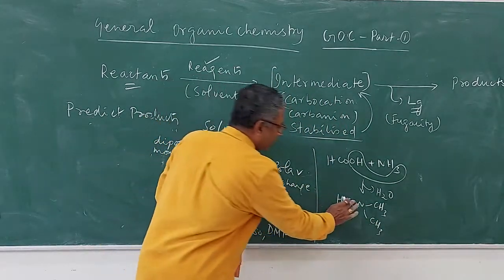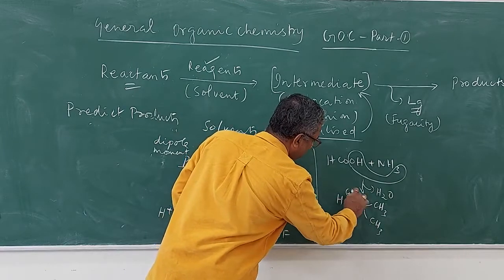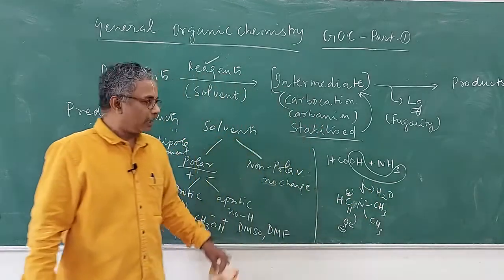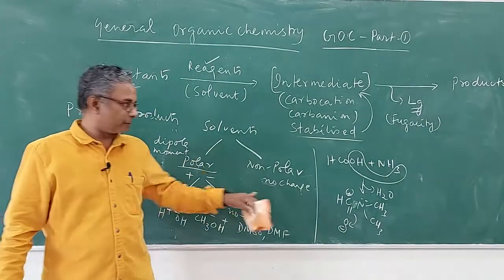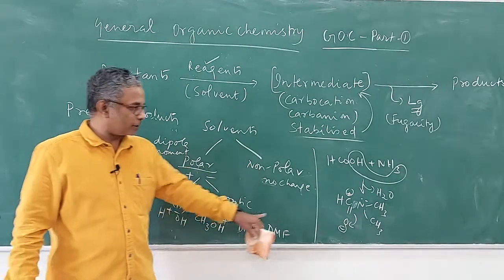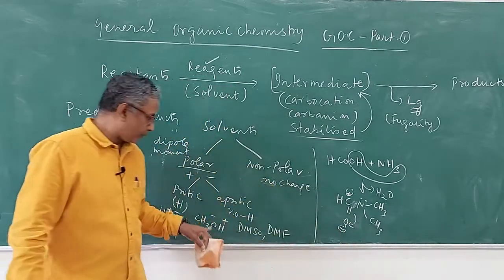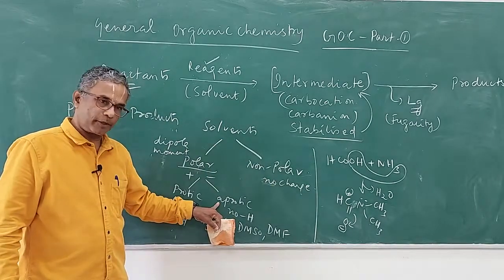So this dimethyl formamide will have a carbonyl group here. So this will create a plus minus here, and the nitrogen will have a lone pair. Therefore the net dipole moment of this molecule will be greater than 0. Therefore it is a polar solvent, but there is no proton here. This hydrogen is not dissociatable. Therefore this comes under the aprotic solvents.